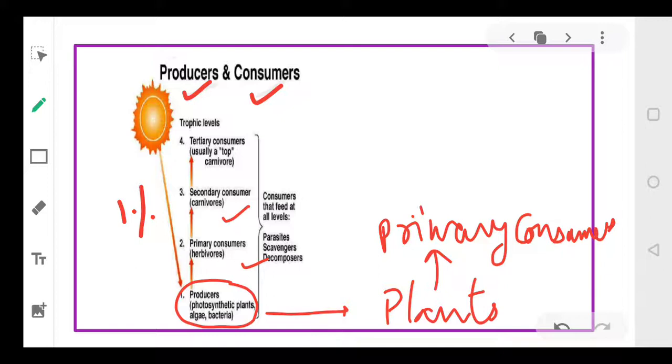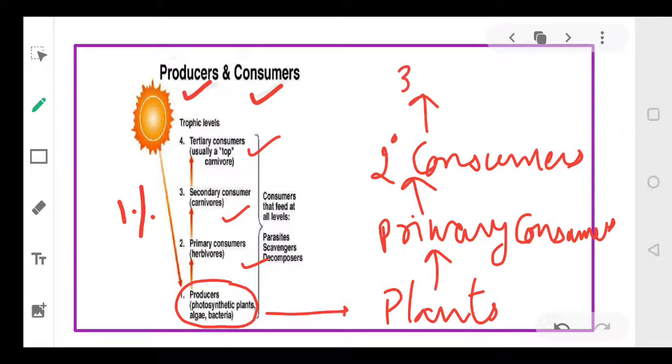So we have secondary consumers. After secondary consumers, we have the tertiary consumers, which are also called top carnivores or omnivores. This constitutes your food chain, and